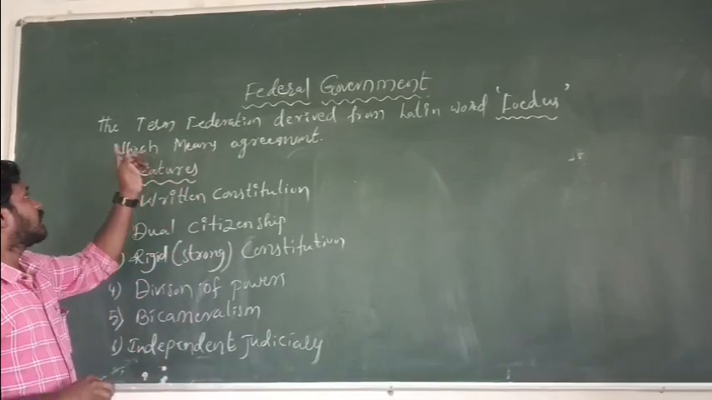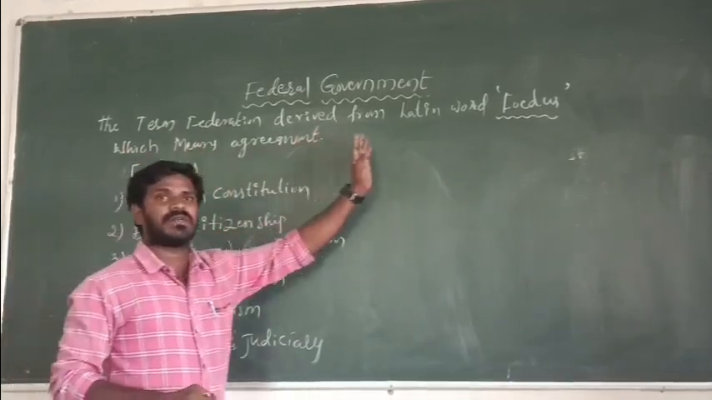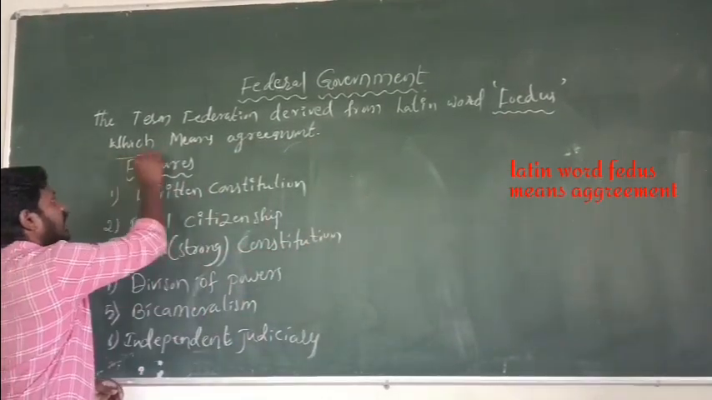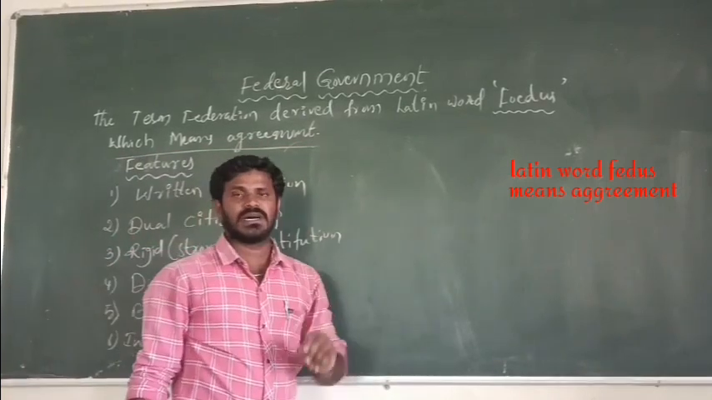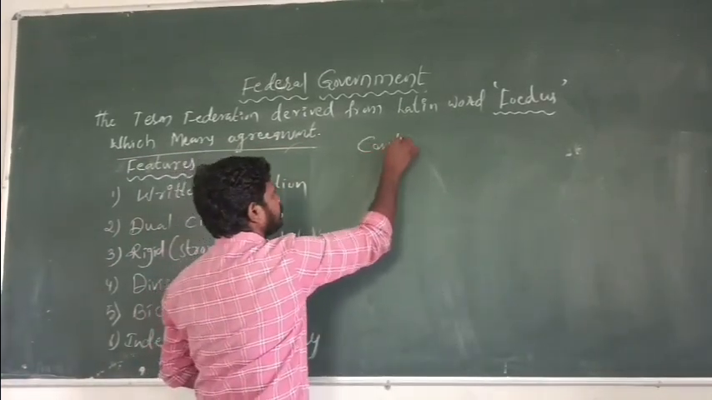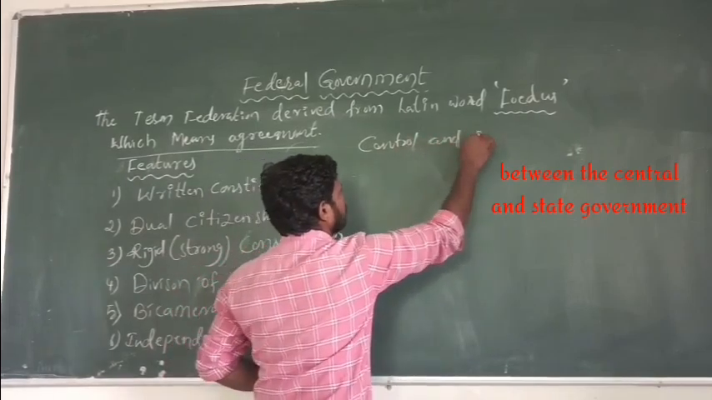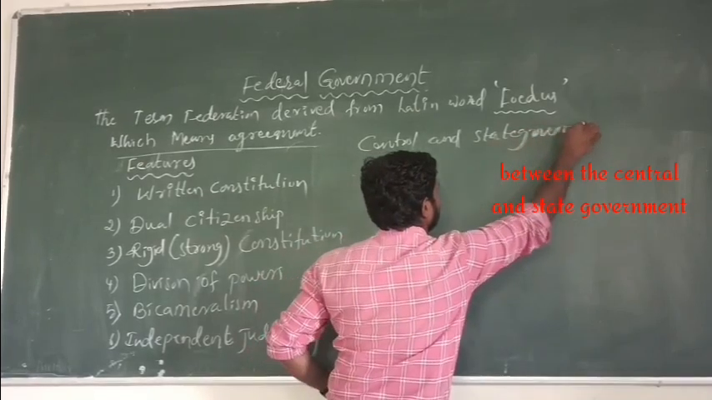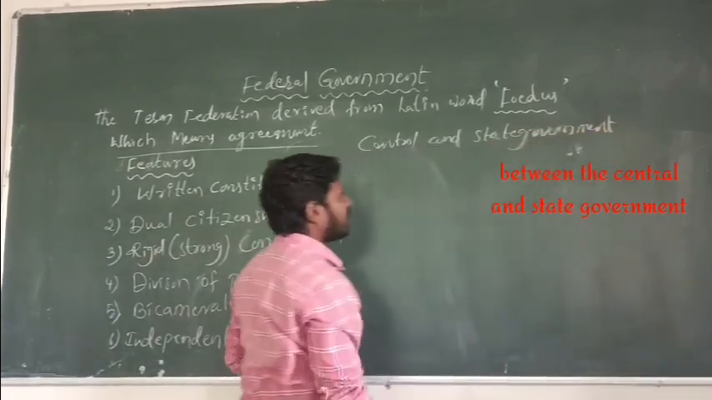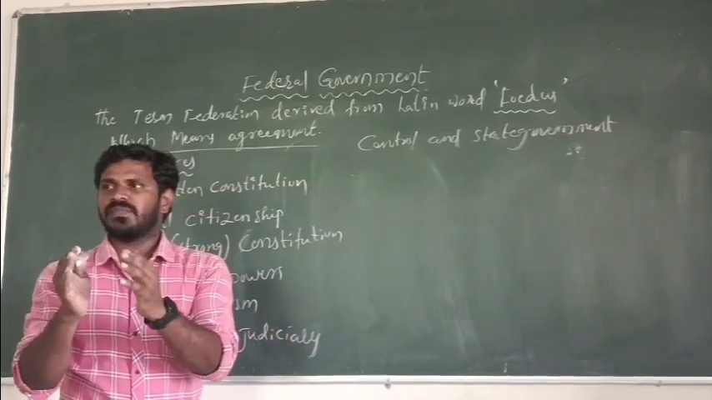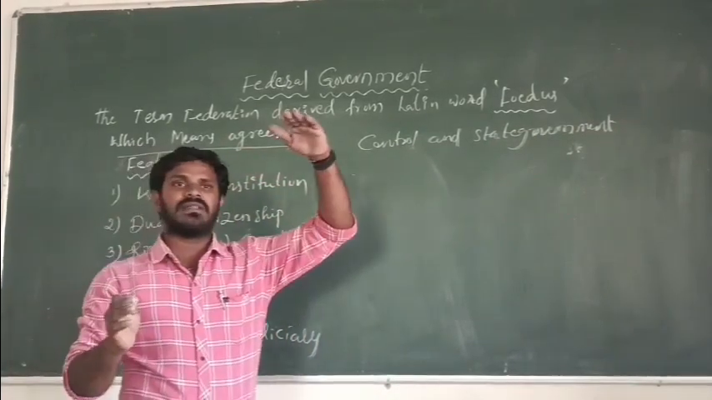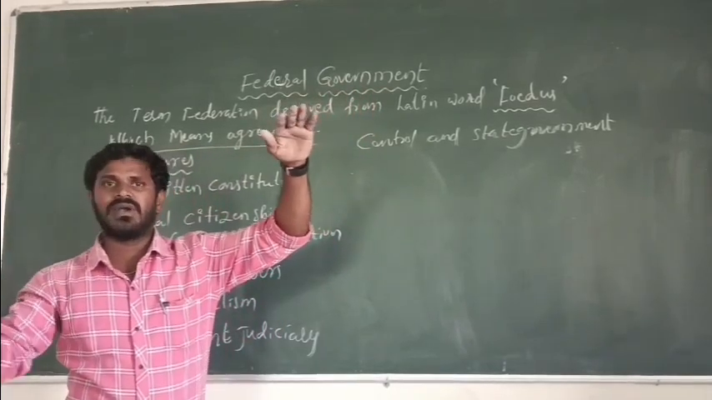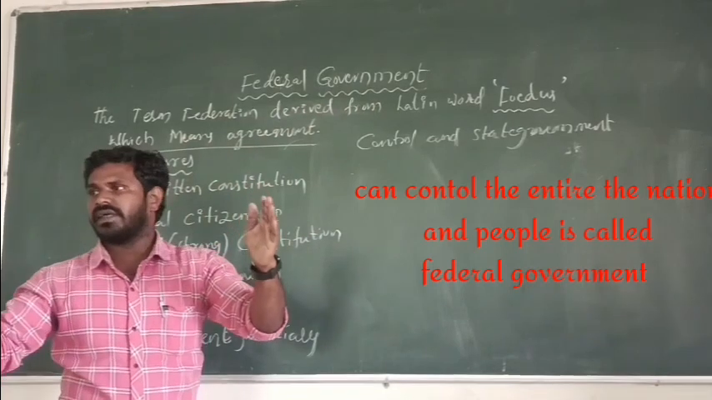The term federation is derived from the Latin word fedus. In the Latin language, fedus means agreement. That agreement is between the central and state governments. Based on the agreement, there is a central government for the entire nation, and there are state governments. The central government and state governments can control the nation and its people.